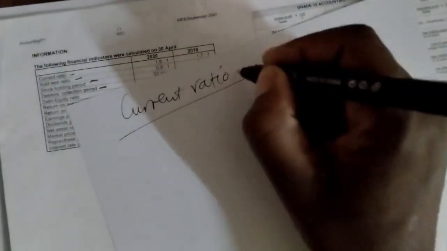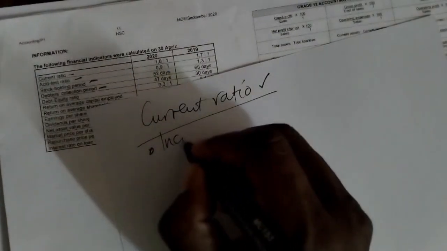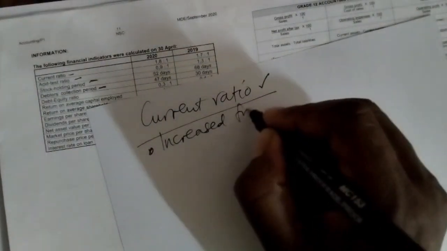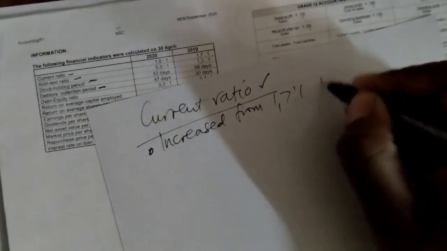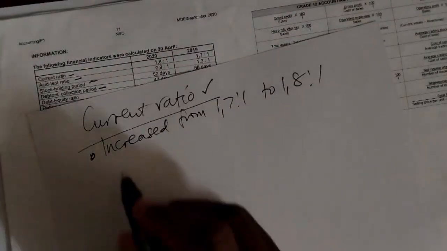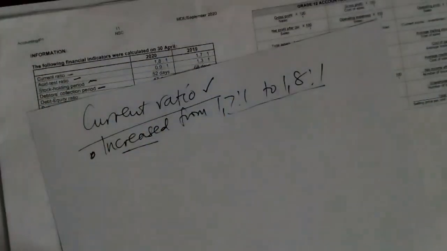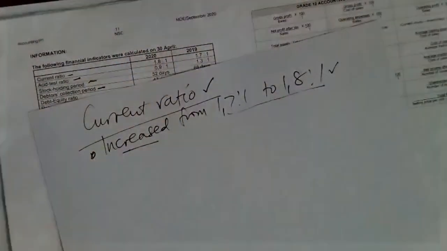To identify means I must simply say current ratio. When I say current ratio, I've identified the correct ratio, and then in this case it increased from 1.7:1 to 1.8:1. Now what have I done? I've given the trend there, the increase, and I've also quoted figures, which gives me another mark.